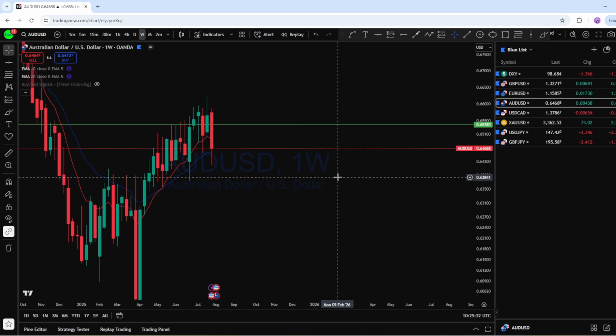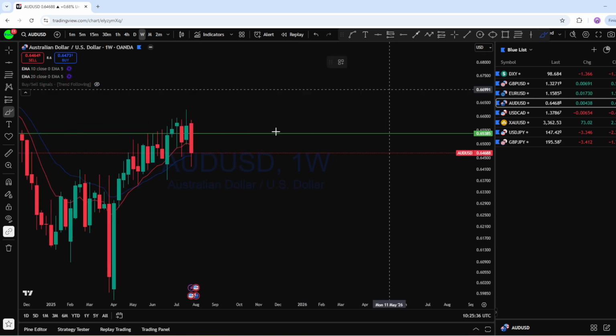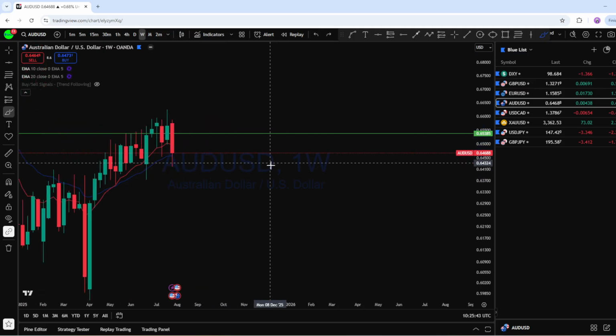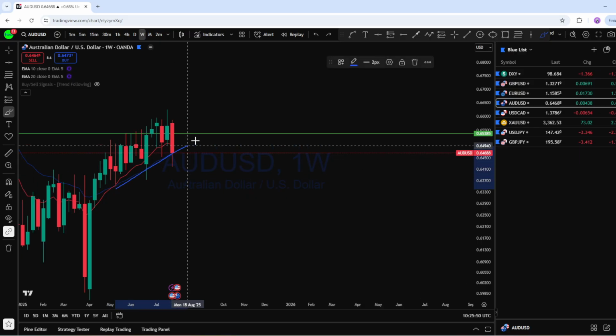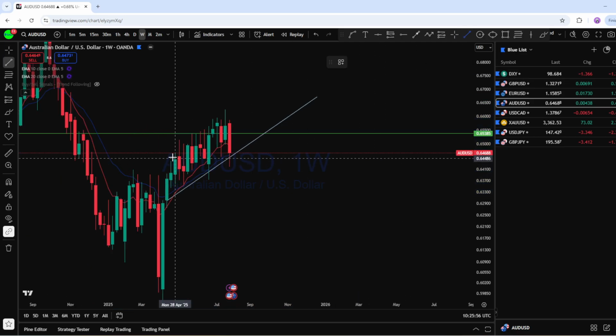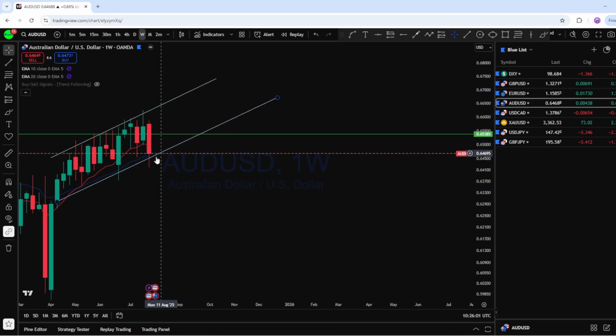If we look at the weekly chart here on AUD USD, this is the weekly bigger impulse to the upside followed by a pullback. With this pullback from the weekly on AUD USD, we can see the price has crossed this 10 and 20 EMA and is maintaining that bullish channel in that area. With this bullish channel formation, the market may continue to rise back to the upside in the major direction of the trend.